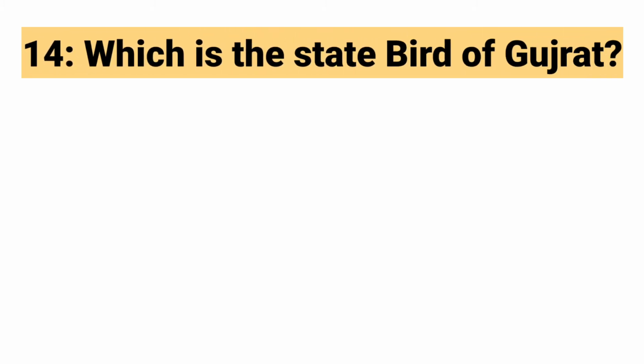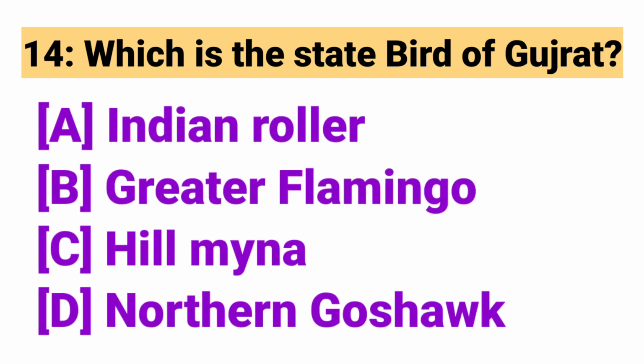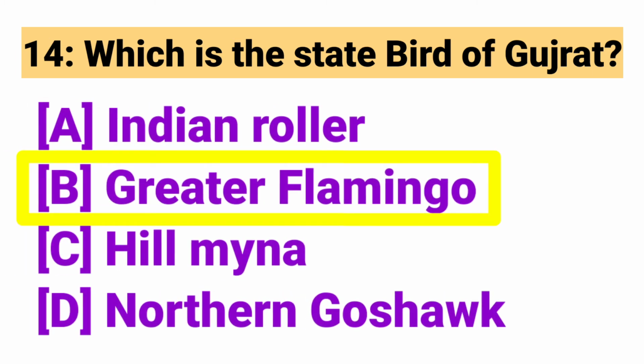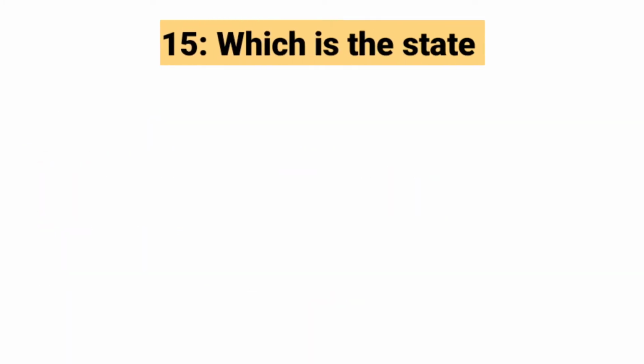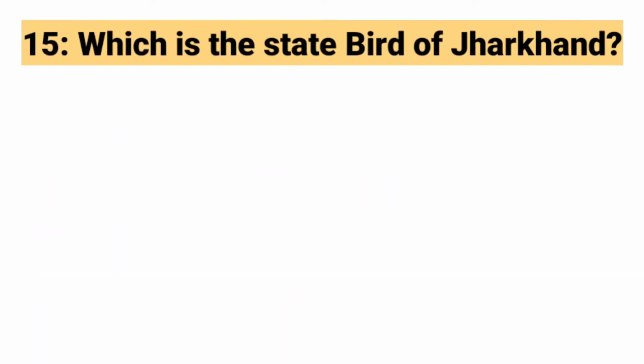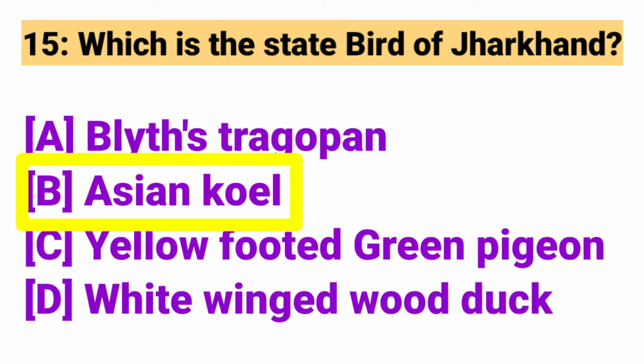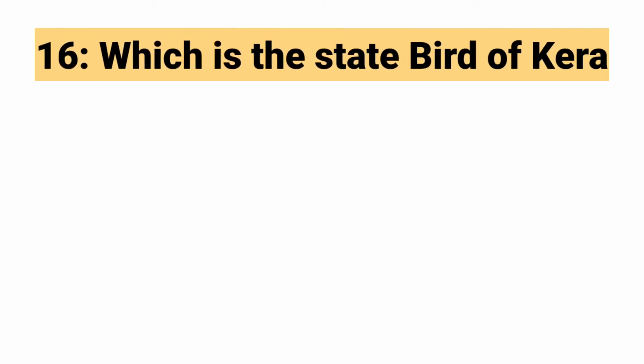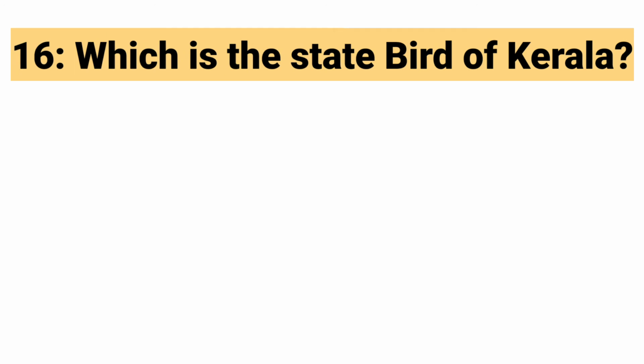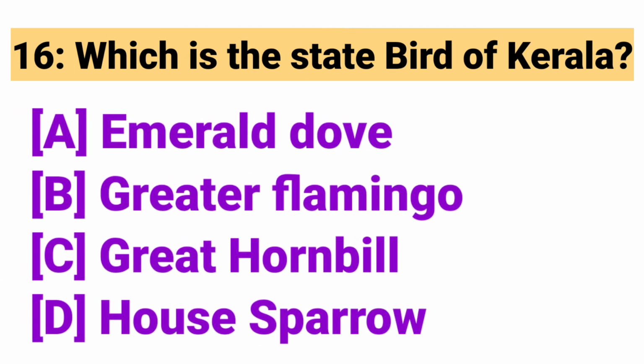Which is the state bird of Gujarat? Answer: Greater flamingo. Which is the state bird of Jharkhand? Answer: Asian koel. Which is the state bird of Kerala? Answer: Great hornbill.